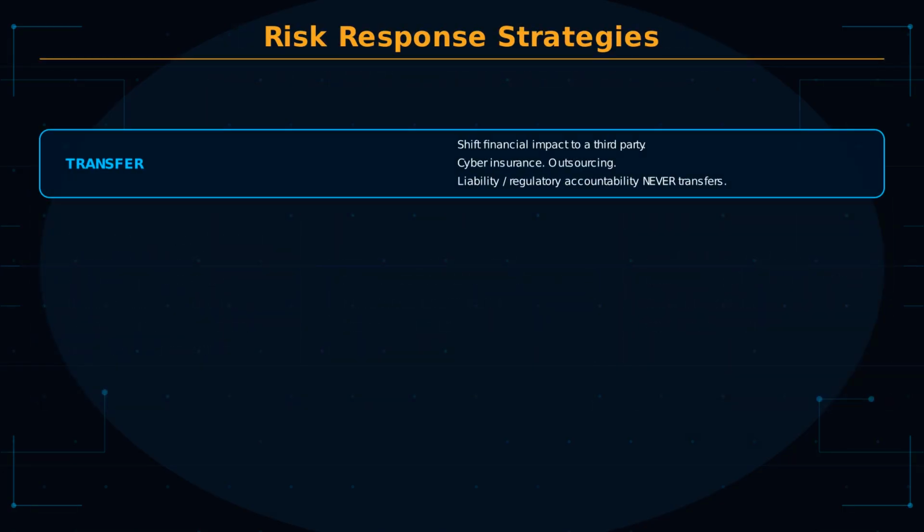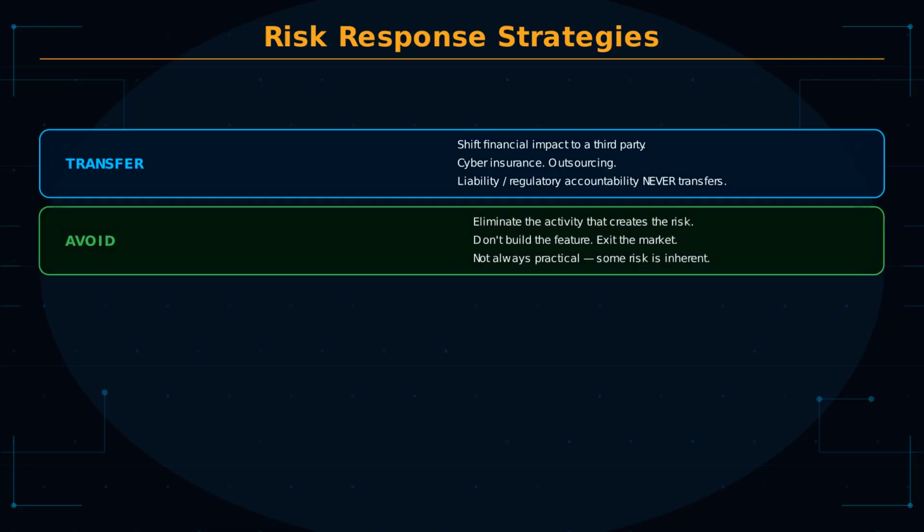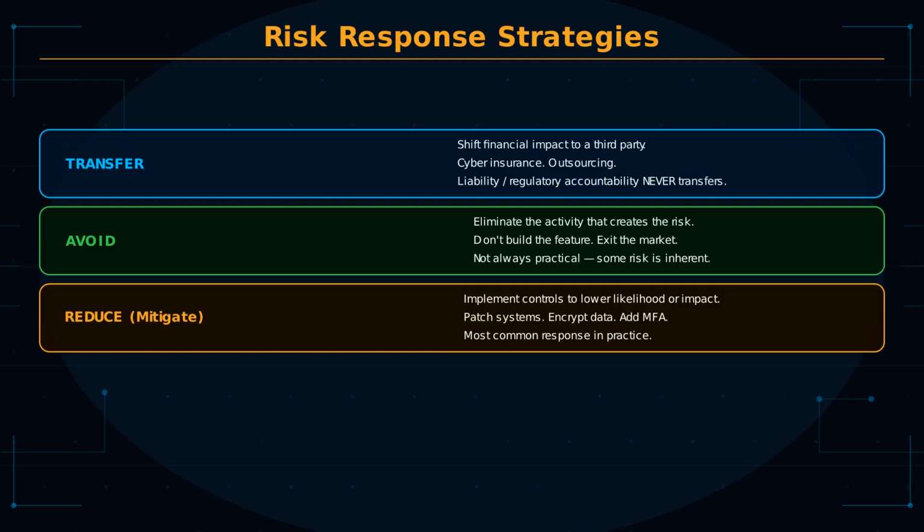Some candidates remember them with the acronym TARA. Transfer: shift the financial impact to a third party. Purchasing cyber insurance transfers risk. Outsourcing to a vendor transfers some operational risk, but never the legal or regulatory accountability. The organization always retains liability for its own data. Avoid: eliminate the activity that creates the risk. If a feature creates unacceptable risk, do not build it. This is not always practical. Some risk is inherent to doing business.